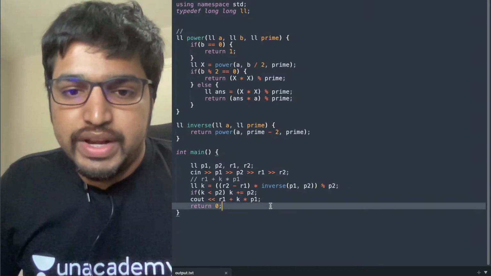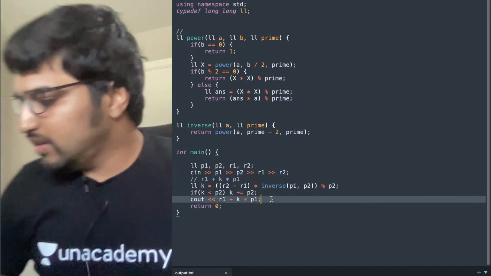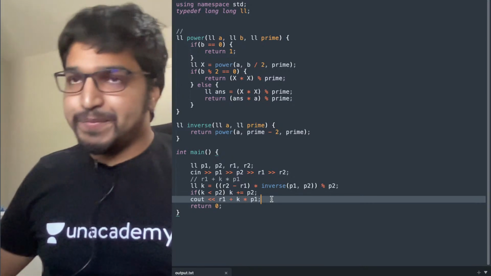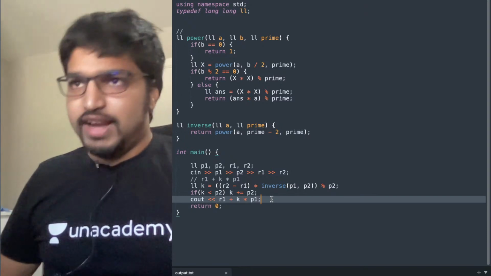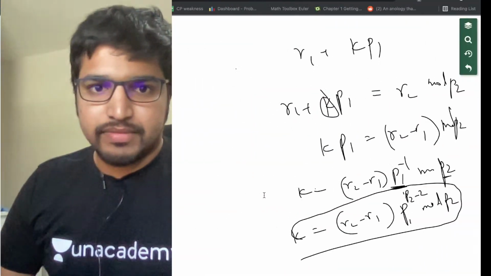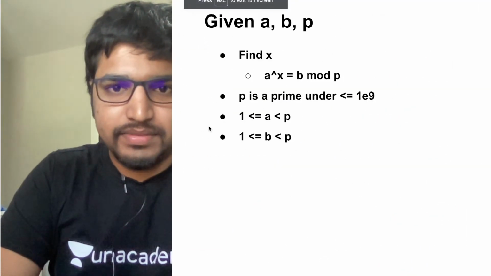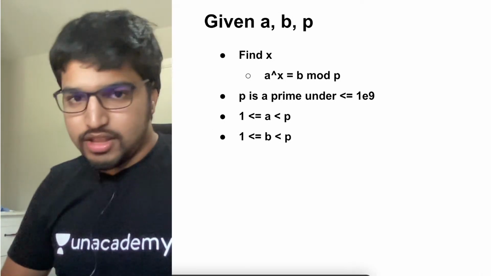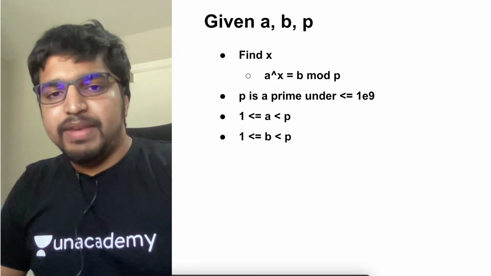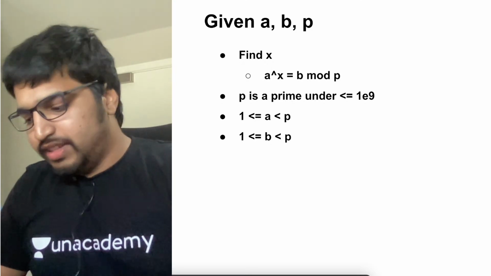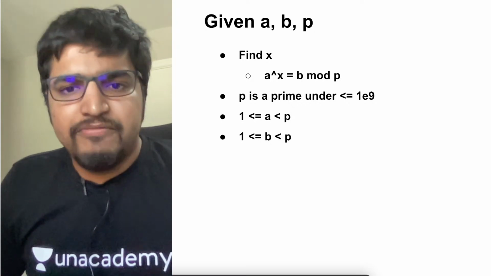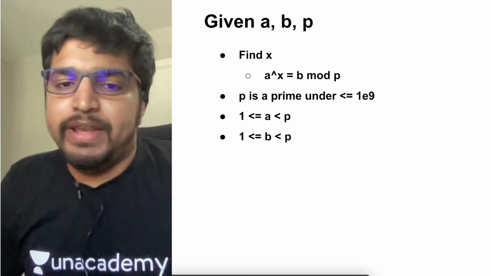Now we discuss the next topic. I'll give you another question, which is called the baby step giant step question. Given A, B, P, I won't cover the whole thing in this topic. Maybe if we have time, we'll cover it. Given A, B, P, find an X where A power X is B mod P.